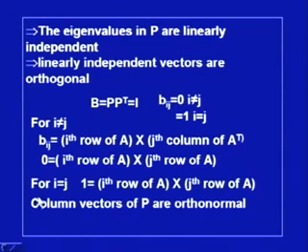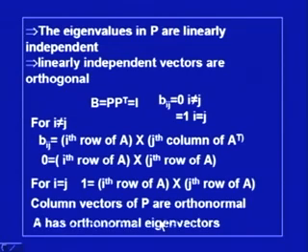So, for i equal to j, this product is equal to 1, and that means the column vectors of P are orthonormal, because their product is equal to 1 when i is equal to j, and 0 when they are different.